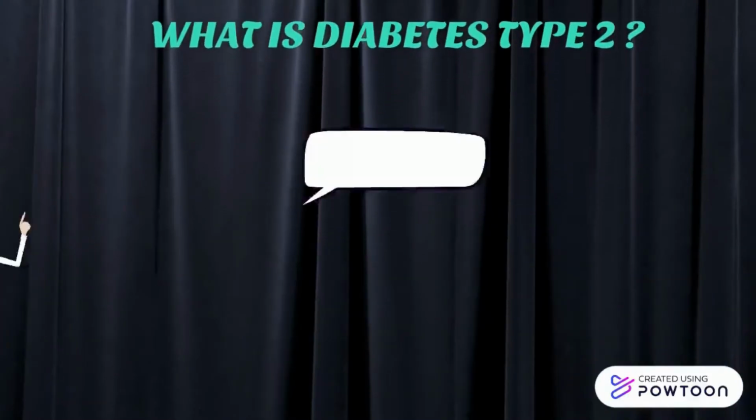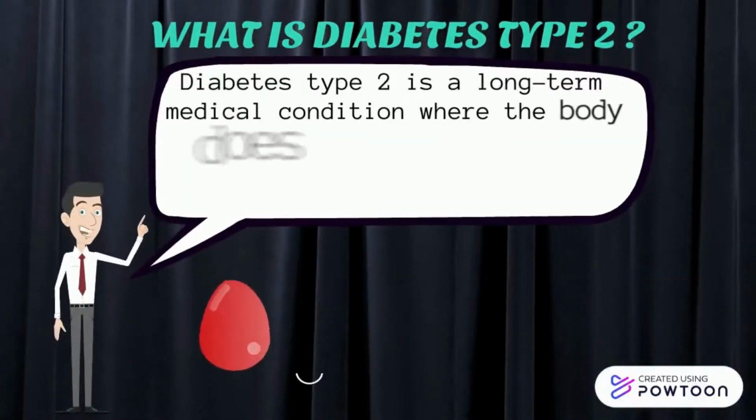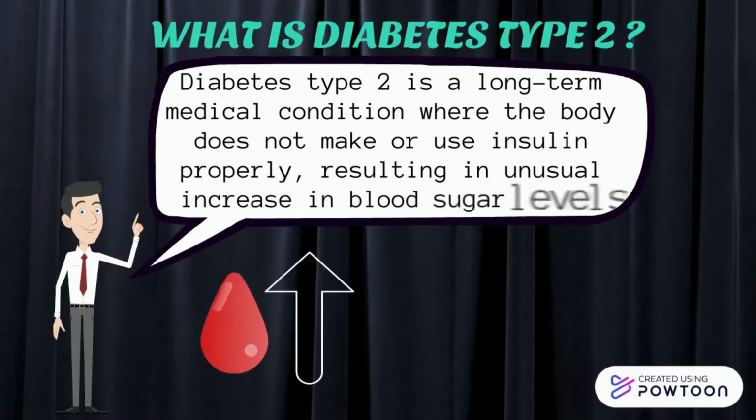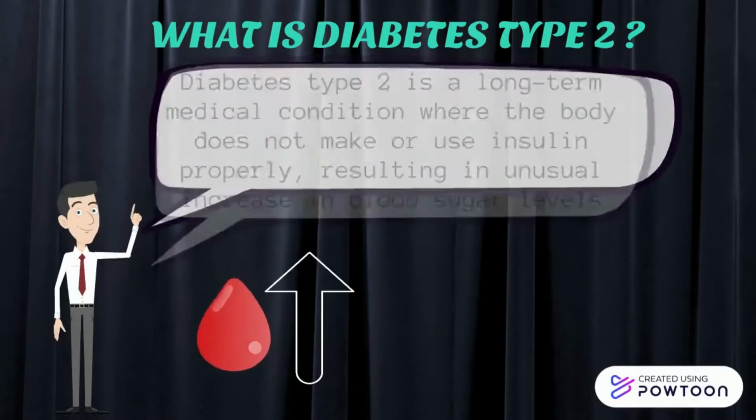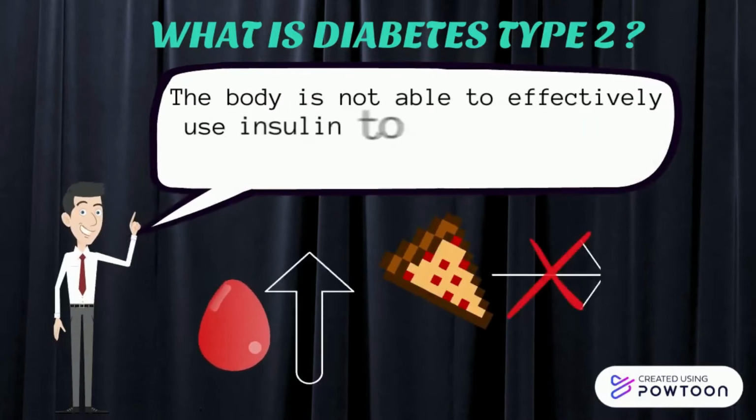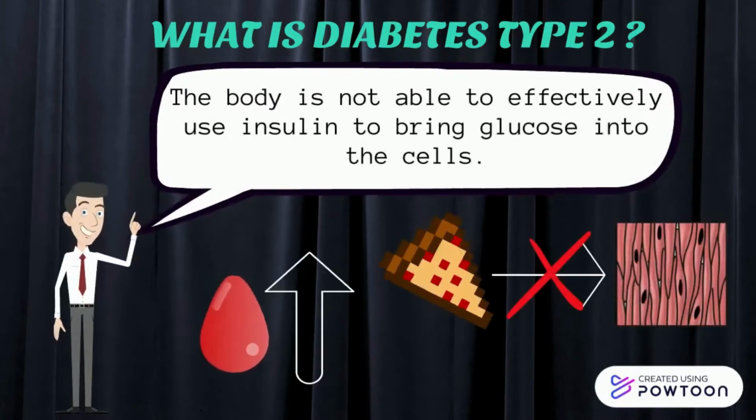What is diabetes type 2? It is a long-term medical condition where the body does not make or use insulin properly, resulting in unusual increase in blood sugar levels. The body is not able to effectively use insulin to bring glucose into the cells.